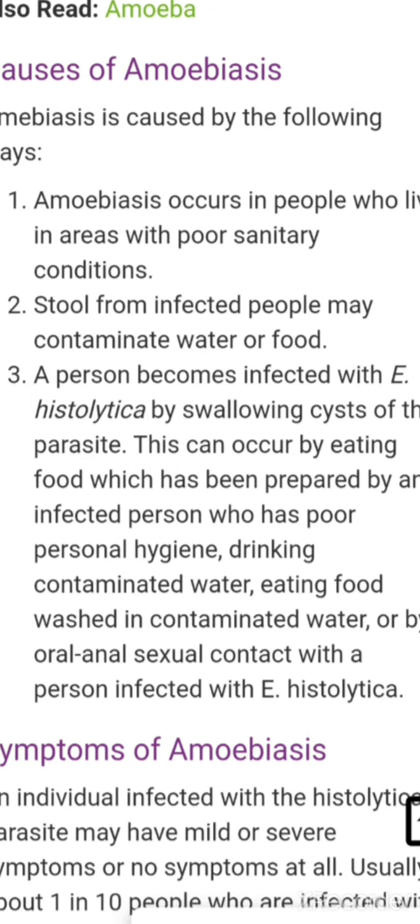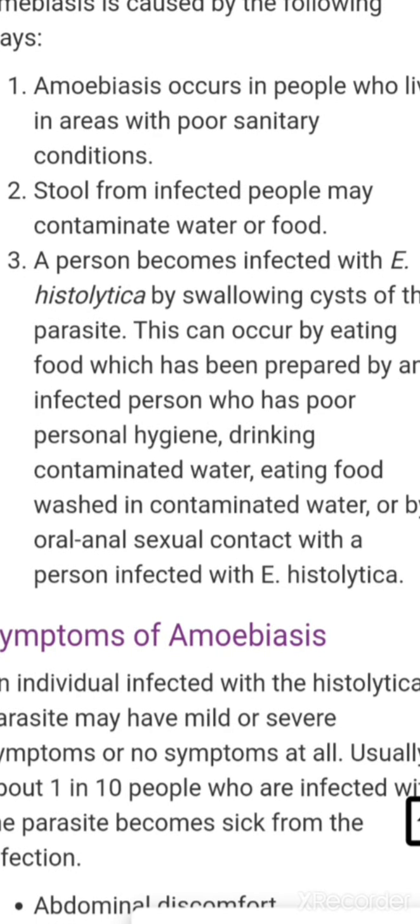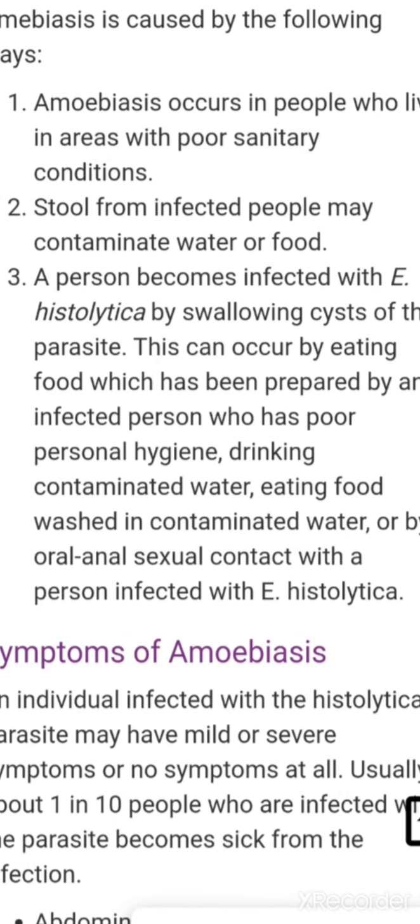Now what is the mode of transmission of this parasite? This disease generally spreads through contaminated water and food, and also raw vegetables that have the cyst inside them.